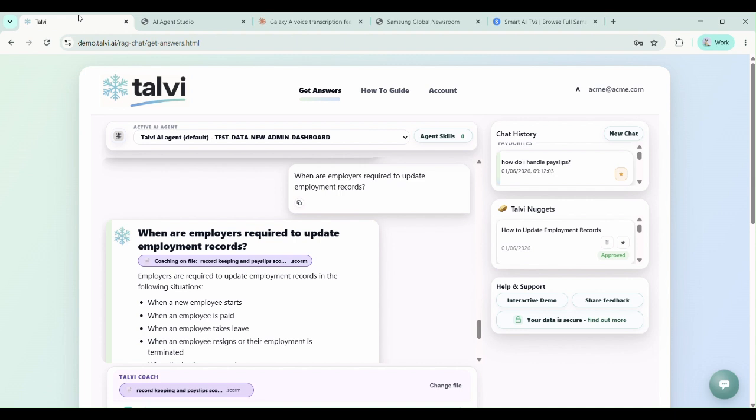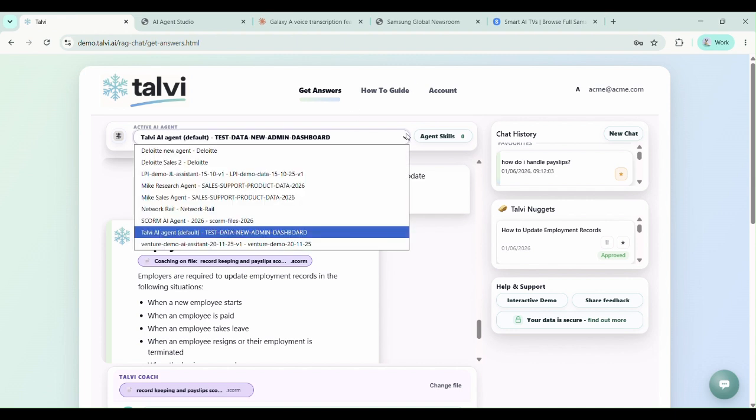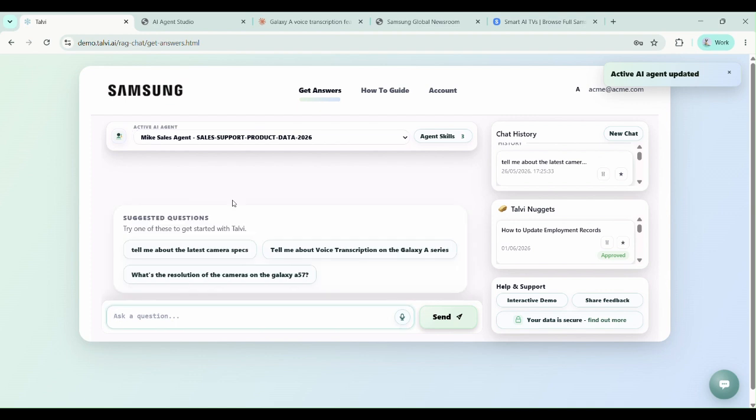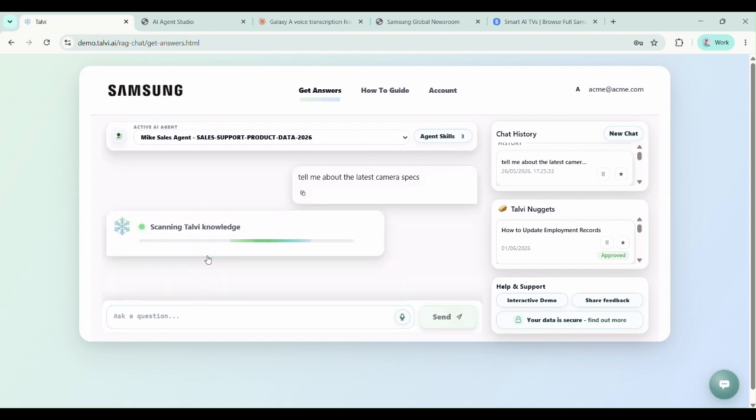And if I go back to Talvi here and switch the agent, so as a user, I can see lots of different agents and choose the one that is most appropriate for my current task. I've switched over to Mike's Sales Agent. My logo is switched to Samsung because this agent is all about the latest cameras and data available from Samsung. So I can ask it, tell me about the latest camera specs.